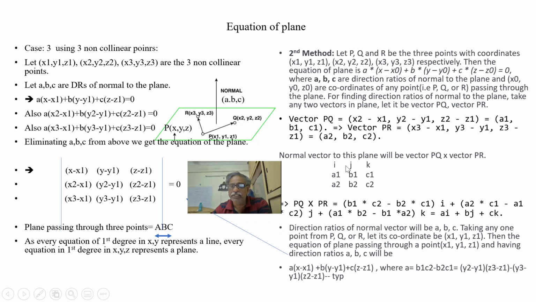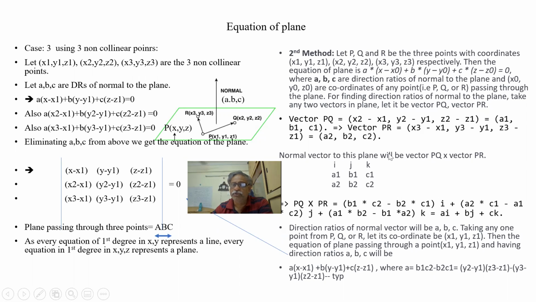Normally, sometimes we put minus j: i into (B1 C2 minus B2 C1), then minus j into (A1 C2 minus A2 C1). It is all the same, whether I put minus j here or plus j and calculate from the next column. So plus j into (C1 A2 minus A1 C2) is equal to minus j into (A1 C2 minus A2 C1). Both are the same, so I am putting plus j. Similarly, plus k into (A1 B2 minus A2 B1).